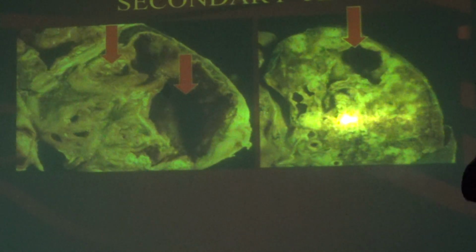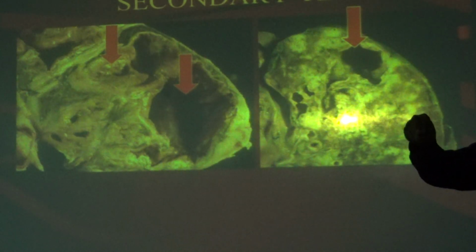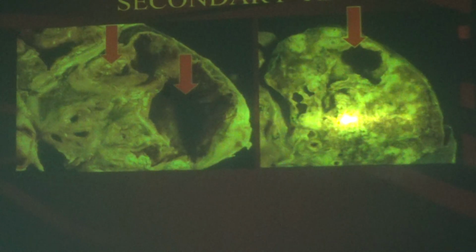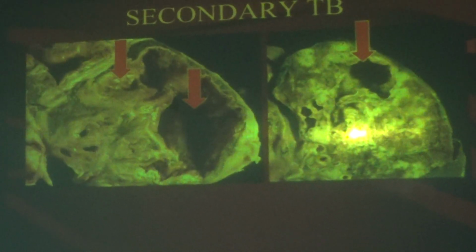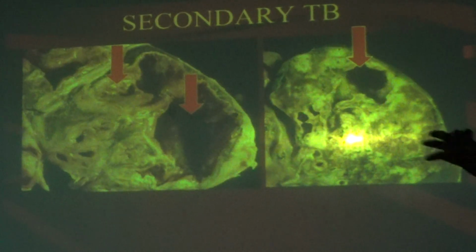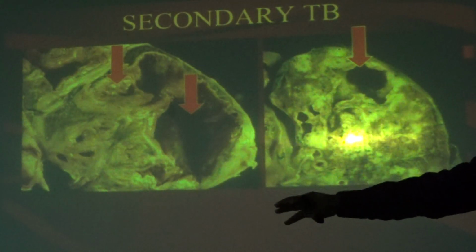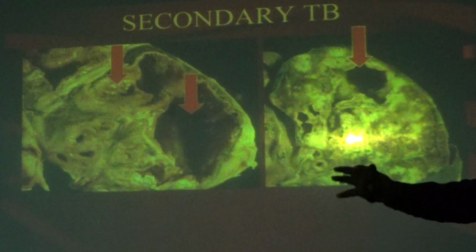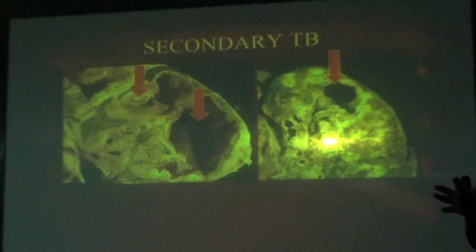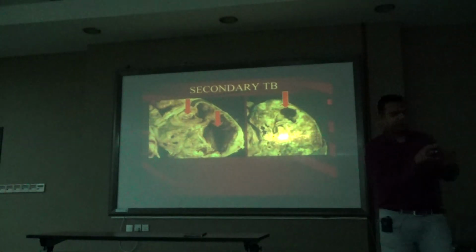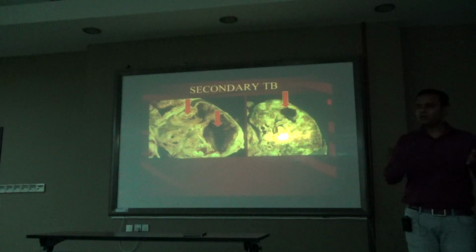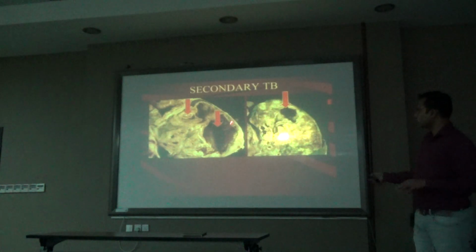First we have seen Ghon's focus and Ghon's complex. Next, Ranke complex. Next, fibrosis and consolidation. Over a period of time this consolidation undergoes dissection of the lung and forms a cavity. These are all the phases you will see in primary tuberculosis. Later on you will end up with primary progressive, and then in secondary the lung will be totally destroyed. You will have a cavity.